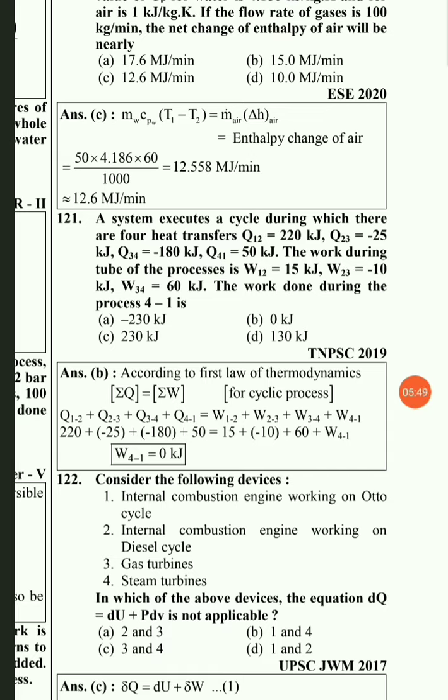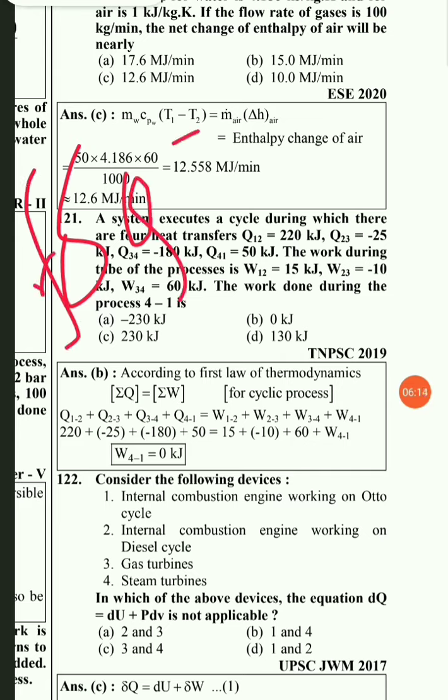Use a simple formula, but before that remember one thing: work done by the system onto the surrounding is taken as positive, and work done by the surrounding onto the system is taken as negative. Heat transfer from the system to the surrounding is taken as negative, and heat transfer from surrounding to the system is taken as positive.